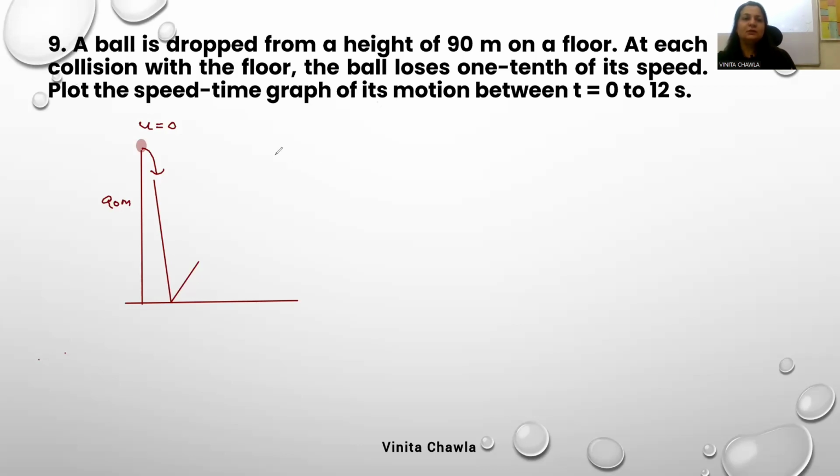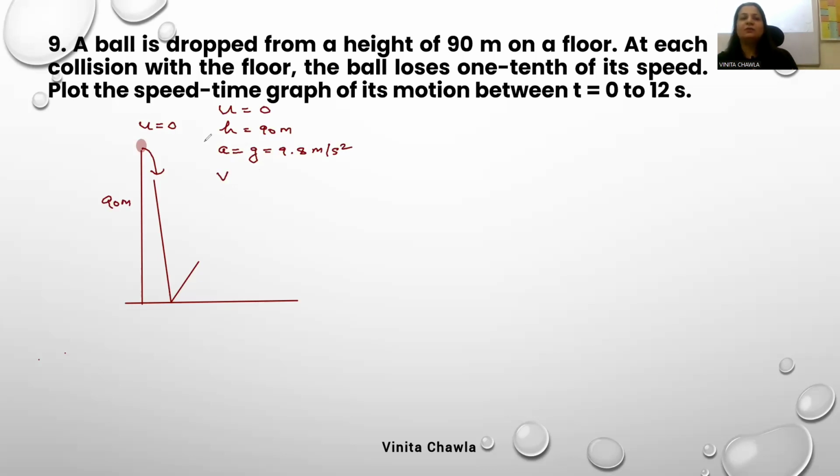So initially, velocity of the ball is 0, height of the ball is 90 meter, and acceleration is acceleration due to gravity, and it is equal to 9.8 meter per second square. So we can find the final velocity with which it strikes the ground. Velocity of the ball with which it strikes the ground is v.